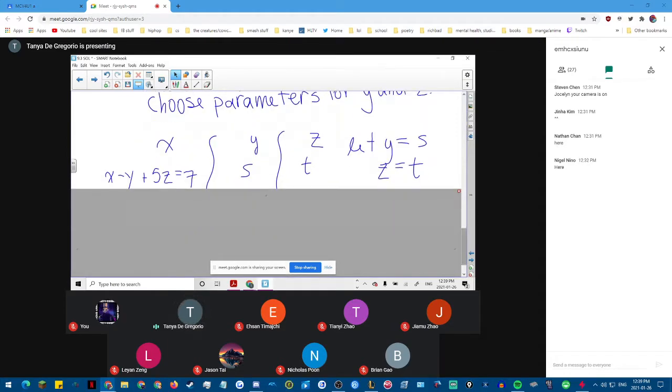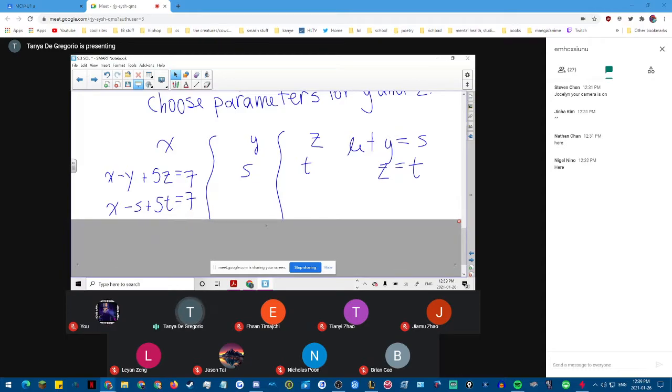I'll write them here. I have x minus y plus 5z equals 7. If I'm choosing parameters for y and z, I'm choosing y to be s and z to be t, then I can say that x minus s plus 5t equals 7.